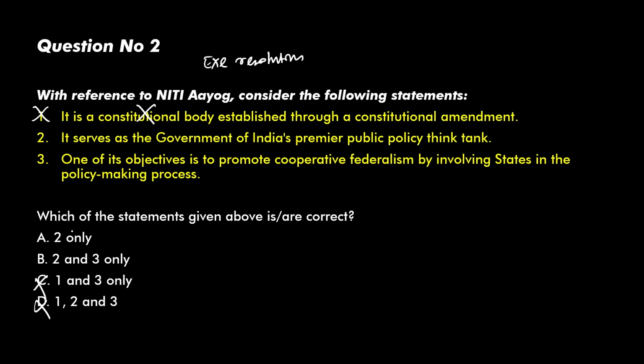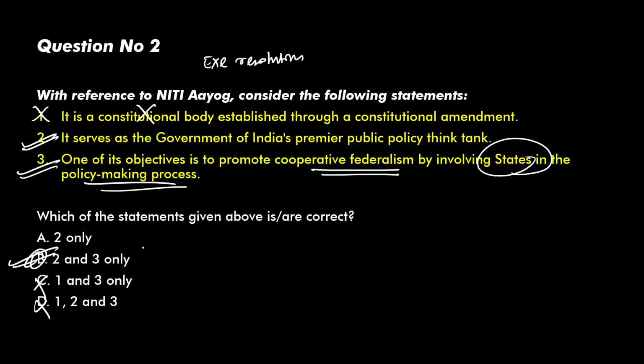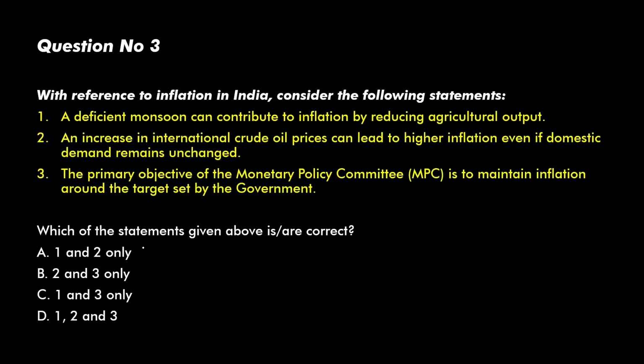It serves as the Government of India's premier public policy think tank. Yes, it's correct. One of the objectives is to promote cooperative federalism by involving states in the policy making process. Definitely correct. So option is D. 2 and 3 are correct. Let's move on to the next question.